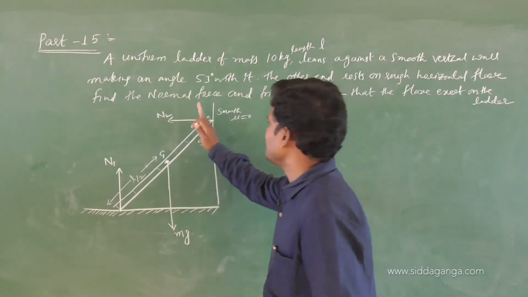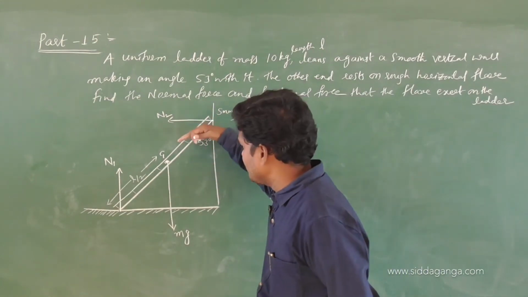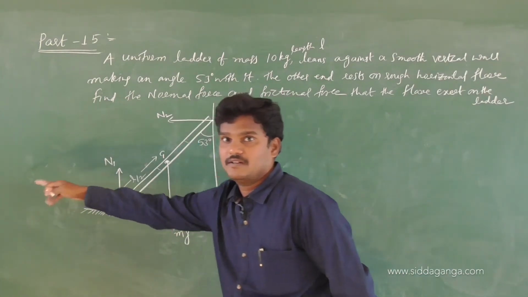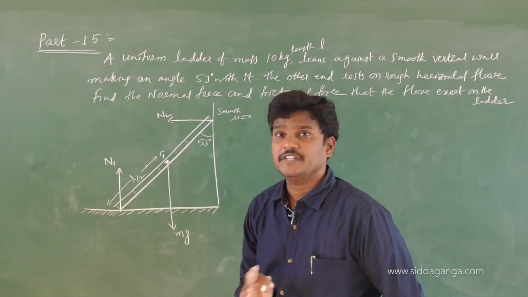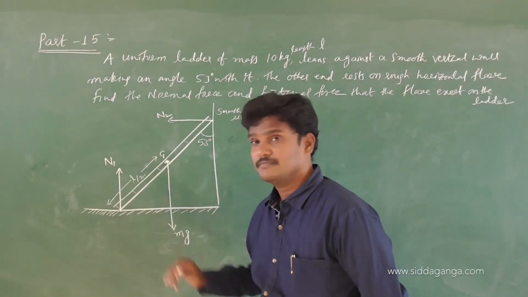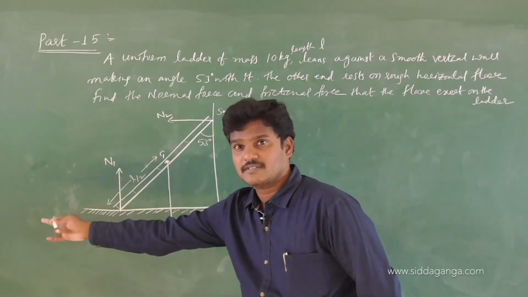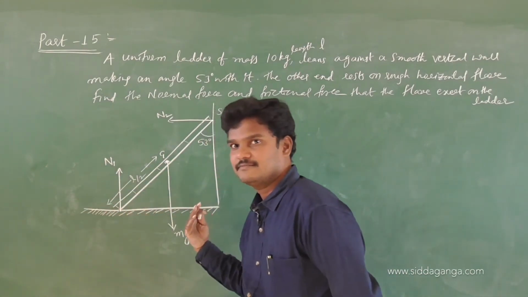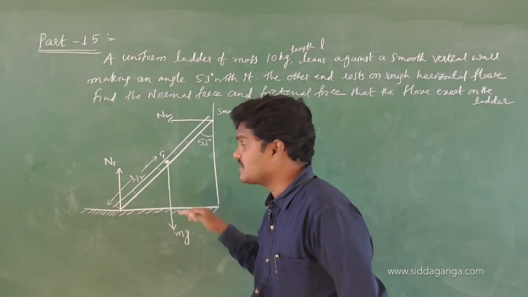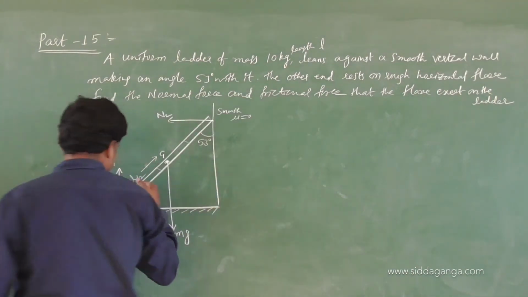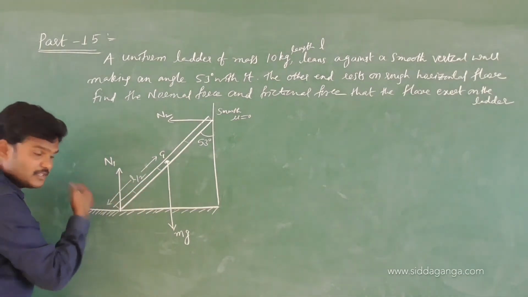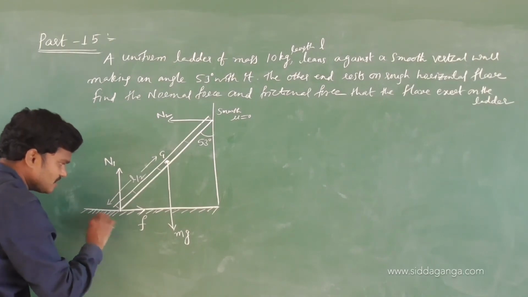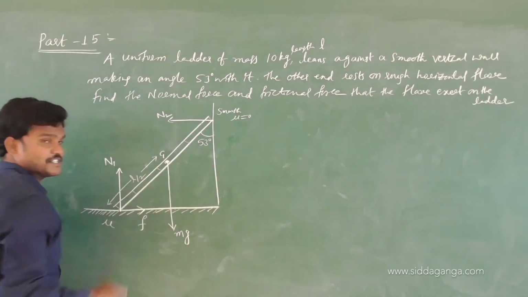And see, the ladder is placed against the smooth vertical wall. Because of the weight, it will come down, which means the ladder will shift to the back. If the ladder shifts back, tell me which side the frictional force will act at the bottom. Left or right? Definitely the frictional force is to the right. Why? Because the ladder will move left. The ladder is moving to the left, so the frictional force acts on this side, because they have given that this is a rough surface. So, F is acting in this direction.